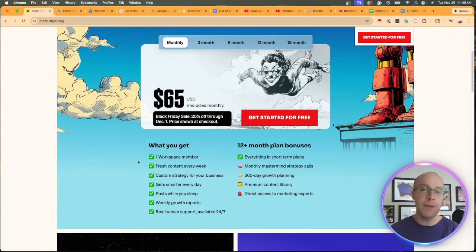But where a lot of people get confused here is they look at Blaze as some apples to apples comparison with a ChatGPT Plus, for instance, which costs $20 a month. And honestly, for most AI beginners, I always recommend to start with a premium version of one of the big three: ChatGPT Plus, Claude Pro, or Google AI Pro, which has the Gemini models, obviously.